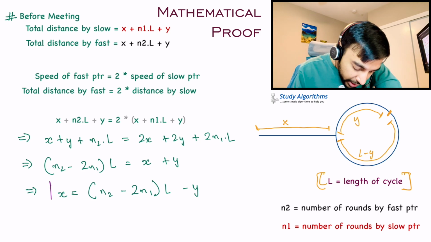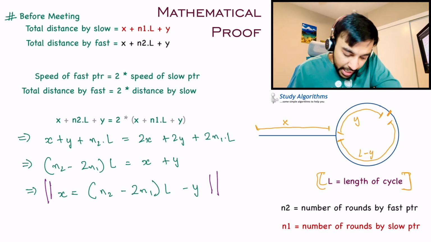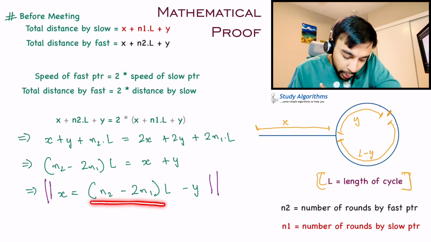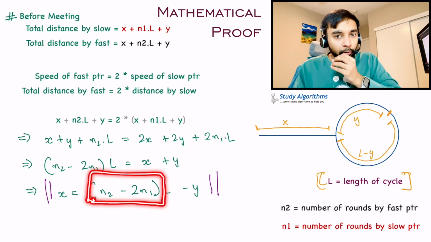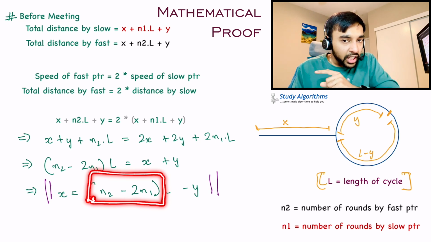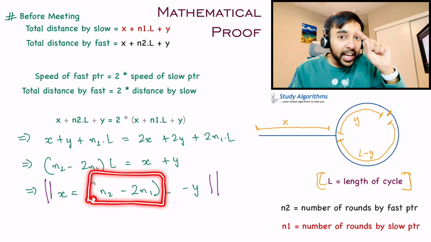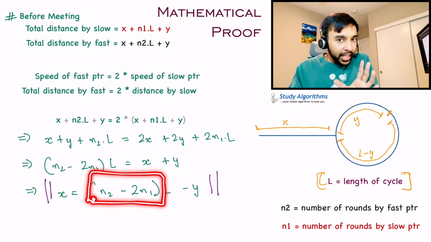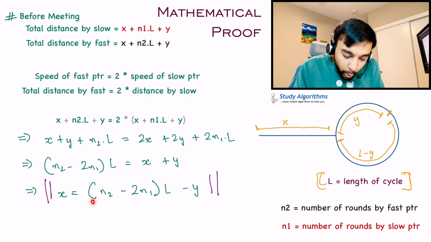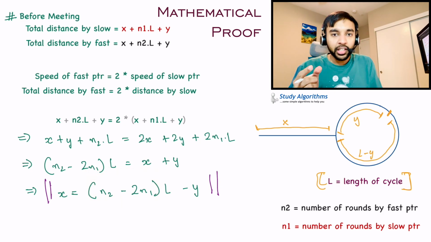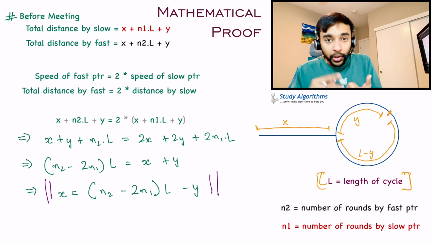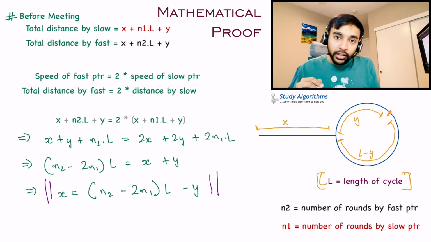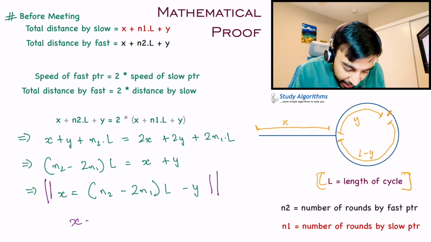Now focus on this equation for a minute. Let us look at this value, n2 minus 2n1. What are n2 and n1? n2 is the number of rotations by the fast pointer and n1 is the number of rotations by the slow pointer, right? So this will give you some positive number, right? It could be 1, it could be 2, it could be 3, anything, right? So I can say that x equals some constant k multiplied by L minus y.